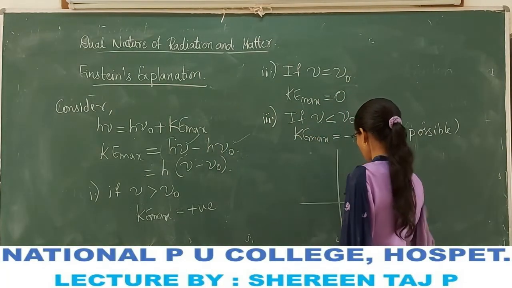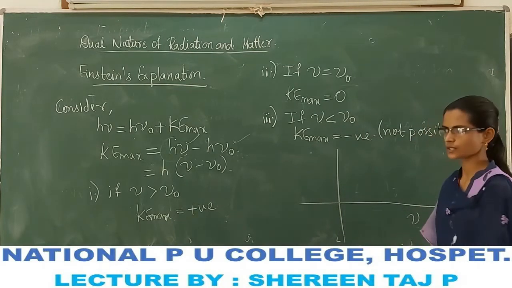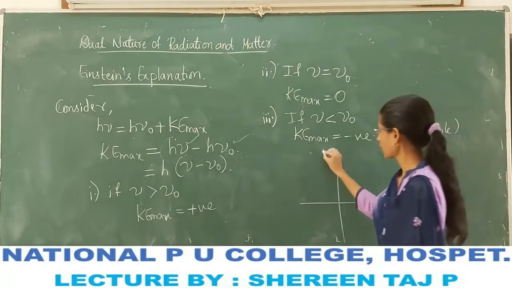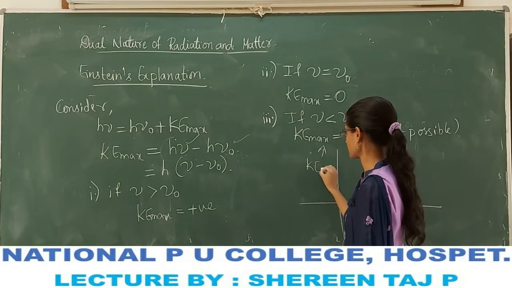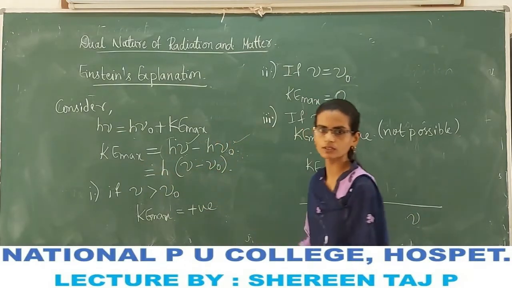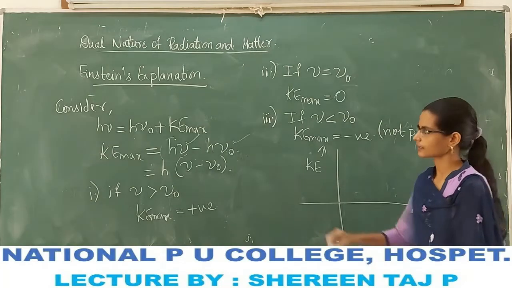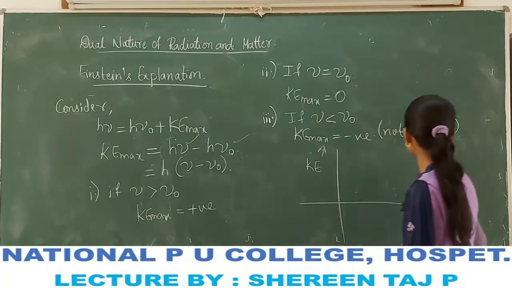Kinetic energy equals h nu minus h nu naught can be represented graphically. Taking the frequency on the x-axis, we see how the kinetic energy of the photoelectron depends on the frequency of the radiation.